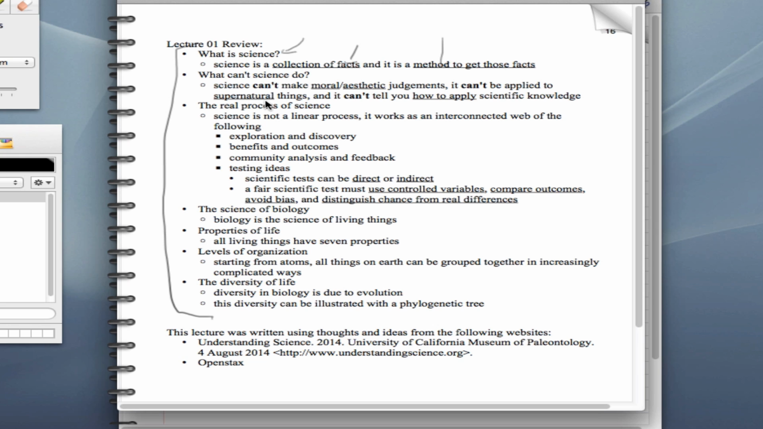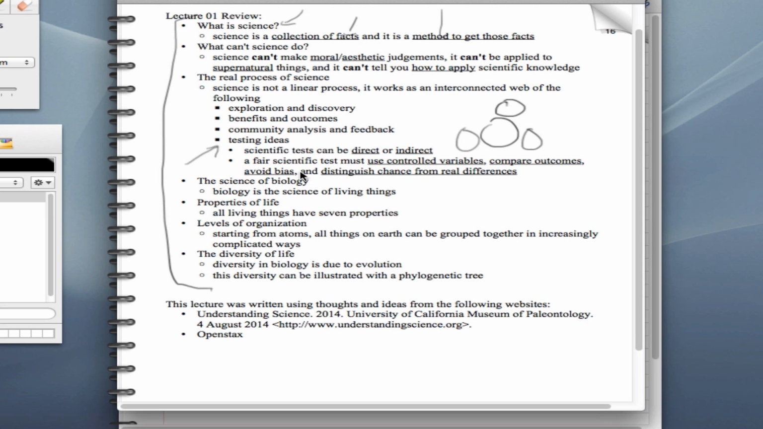We talked about the real process of science. Remember, we had that kind of weird shaped device with testing right in the middle. Exploration, discovery, benefits and outcomes, community analysis and feedback, and testing in the middle. And I have a few particular points about testing that you should know. Scientific tests are direct or indirect, and if you want to make a fair test, it has to have these 4 points. Then we moved on to the science of biology.